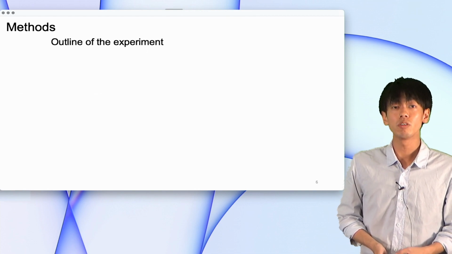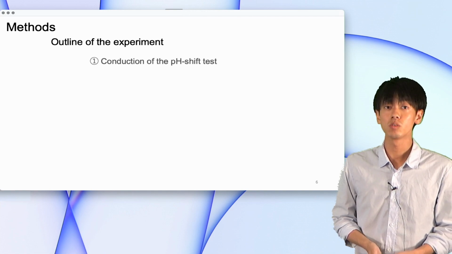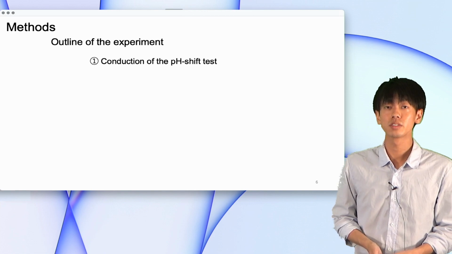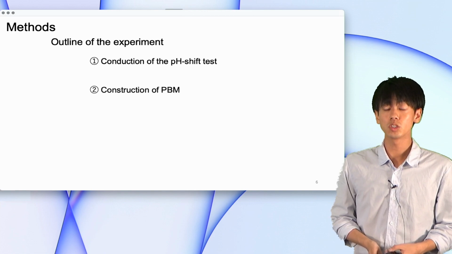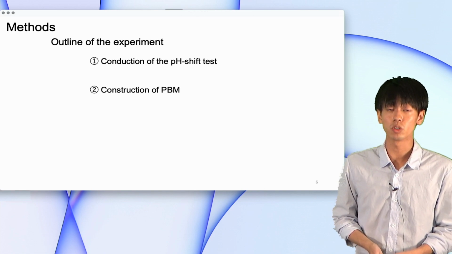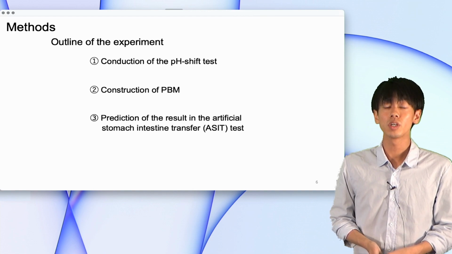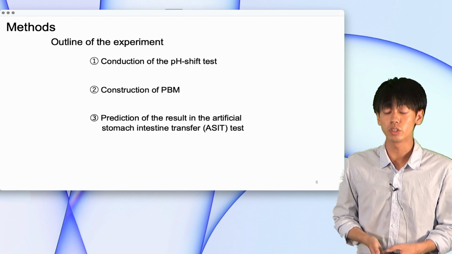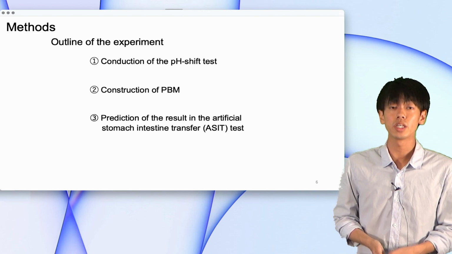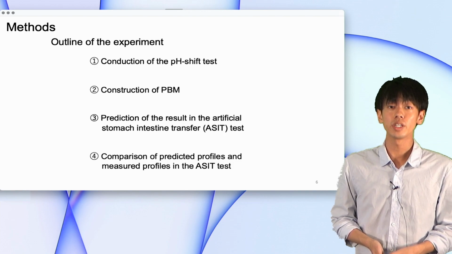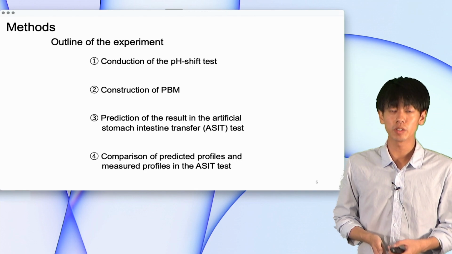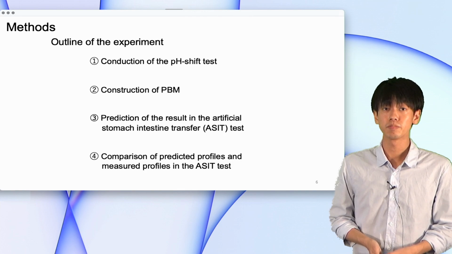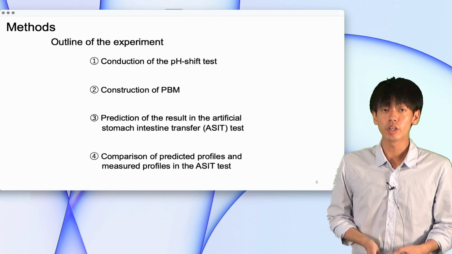I'll explain the outline of the experiment. First, conduction of the pH shift test. Second, construction of the population balance model. Third, prediction of the result in the artificial stomach intestine transfer (ASIT) test. Finally, comparison of the predicted profile and the measured profile in the ASIT test. I will explain the details on the next slide.